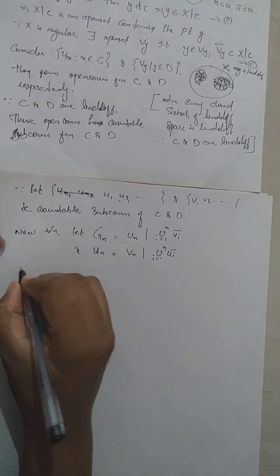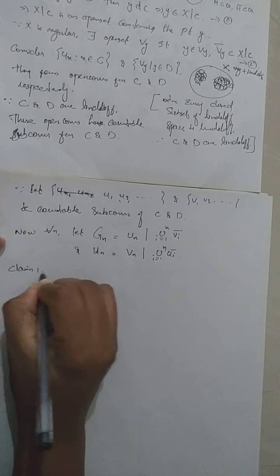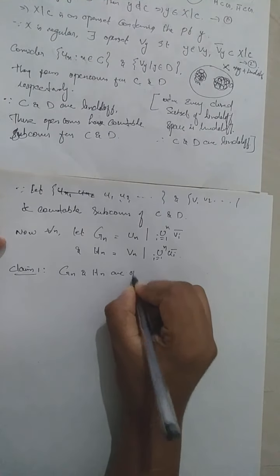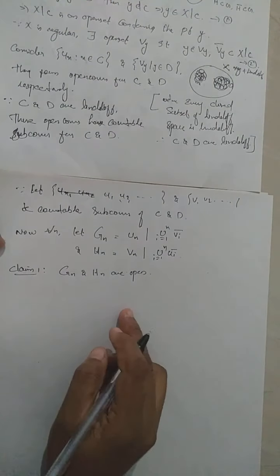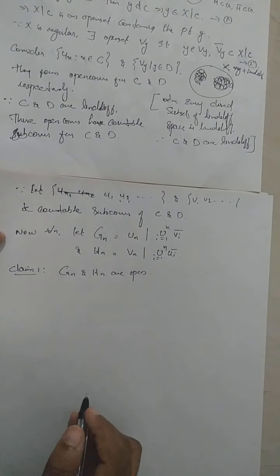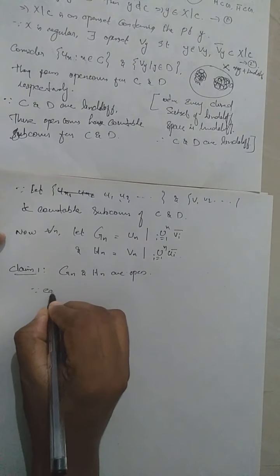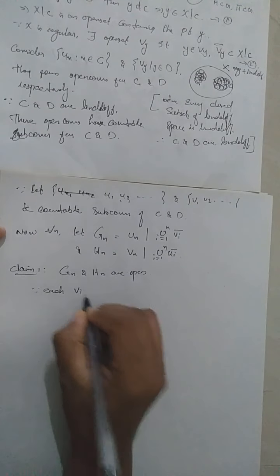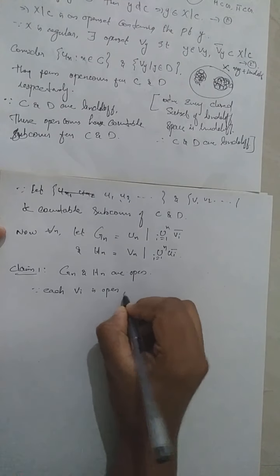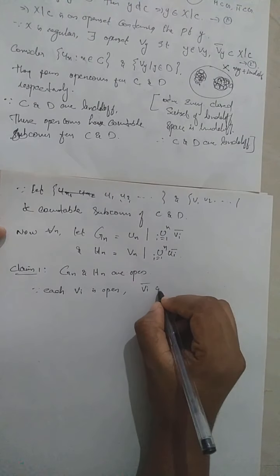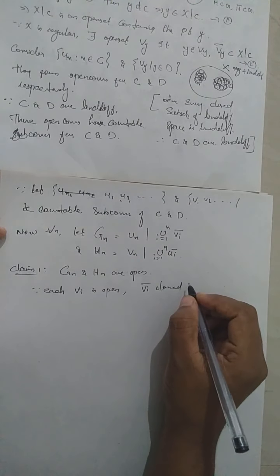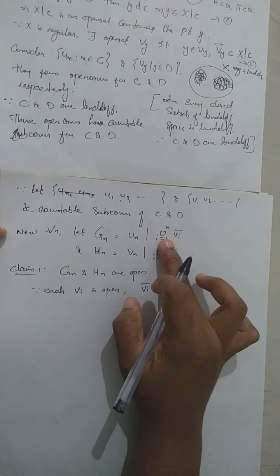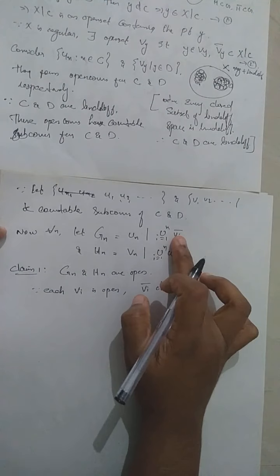Now we claim, claim 1, I will prove that Gn and Hn are open. So how will you prove this? Since each Vyi, or I represent that as Vi, is open, Vi closure is actually closed. And you know, a finite union of closed sets is closed.